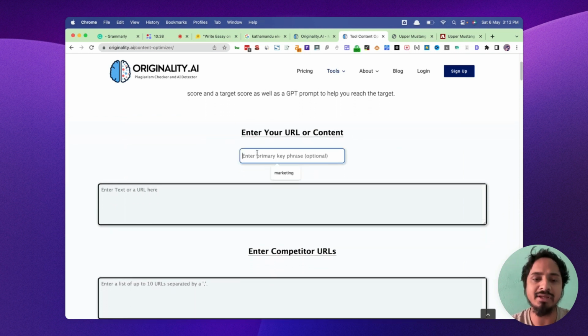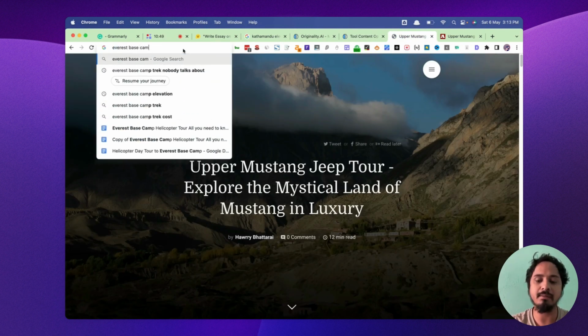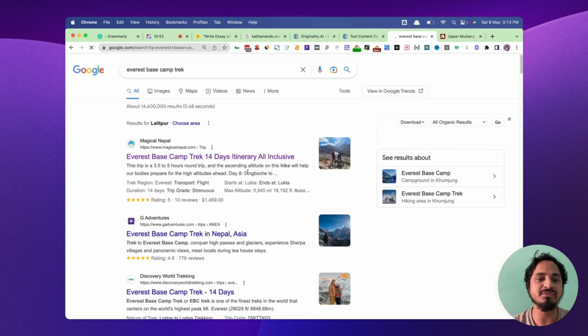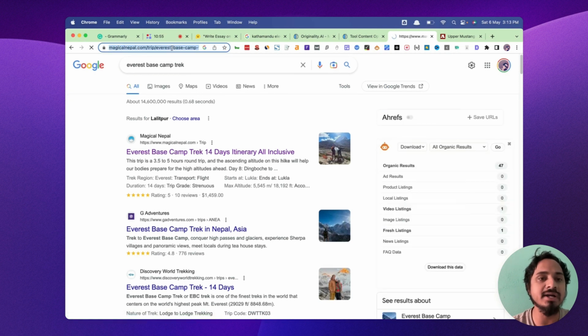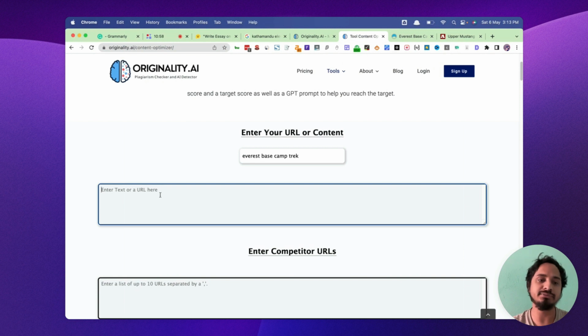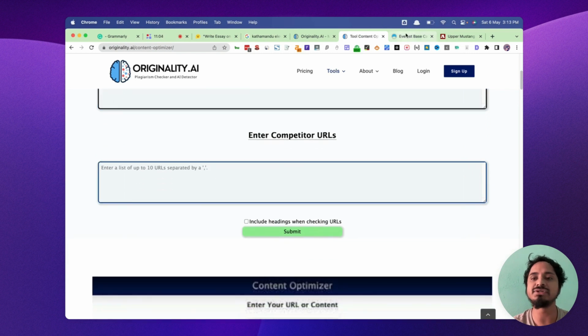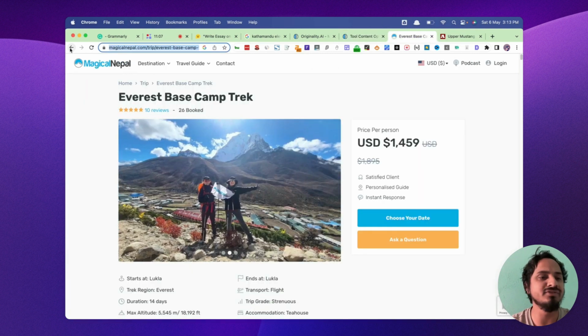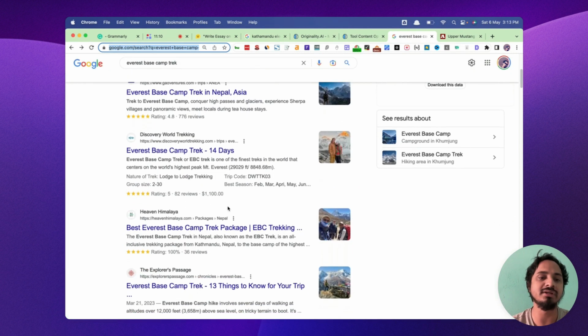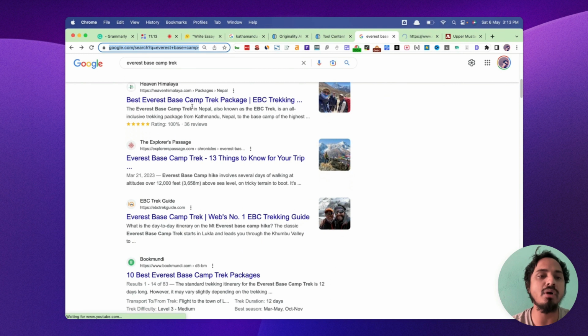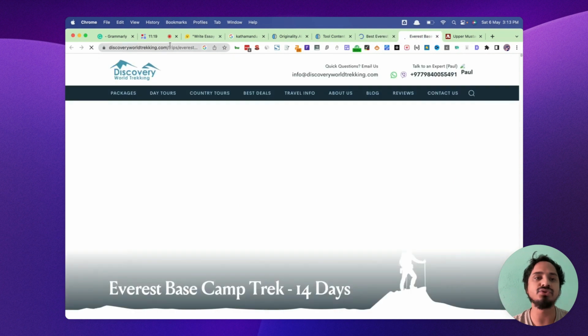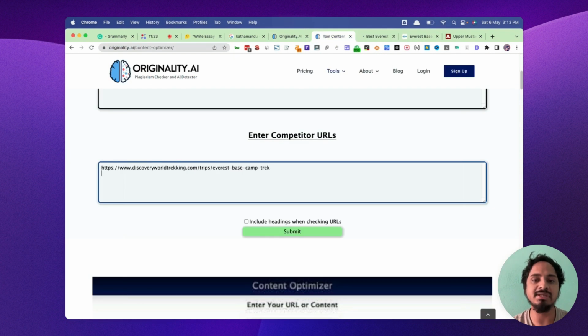Why not? So the primary keyword is, let's just say, Everest Base Camp Trek. I want to rank on that. Okay, let's hit it. Everest Base Camp Trek. Let's see which one comes first. Okay, Magical Nepal. I know these guys. So Magical Nepal is here. We can easily copy the text and the URL, but competitors, I already know the competitors of Magical Nepal, but still I will go through Google so that you guys can see. So Discovery Nepal is there, and Heaven Himalaya is also there. Let's copy and paste those URLs in here.